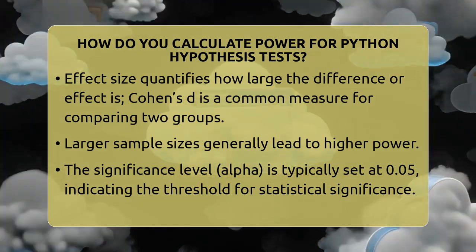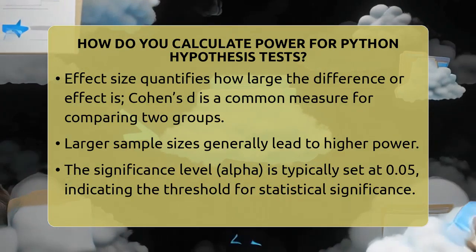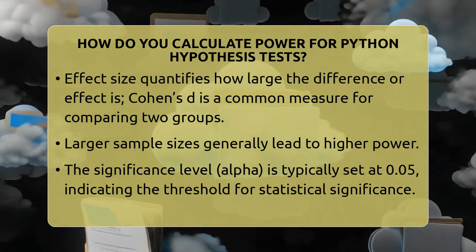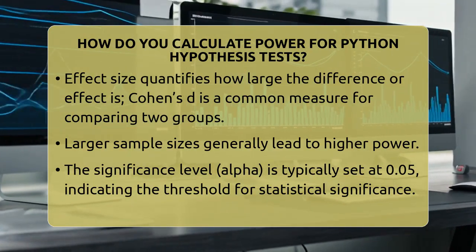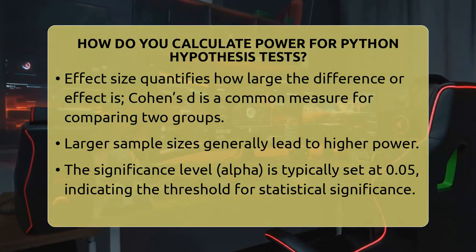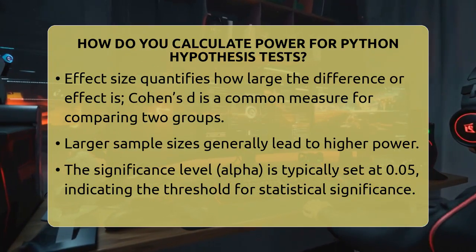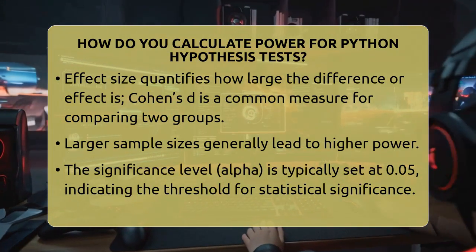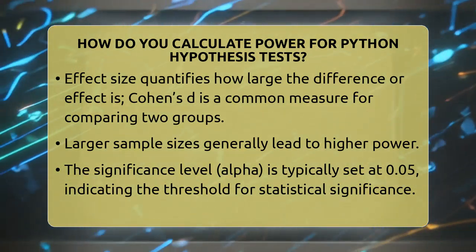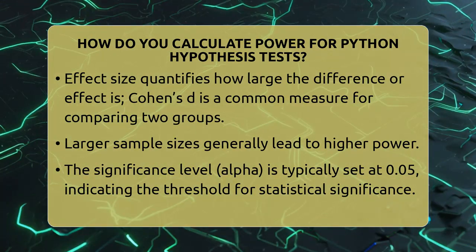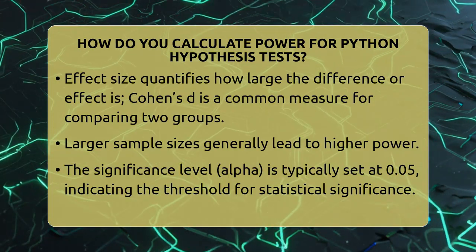Then there's the significance level, often called alpha, which is usually set at 0.05. This is the threshold for deciding whether your results are statistically significant. The last piece is the power itself, which you want to be at least 0.8, meaning an 80% chance of catching a real effect. Now, choosing the right test depends on your data.